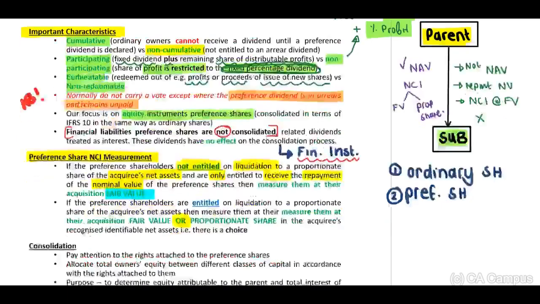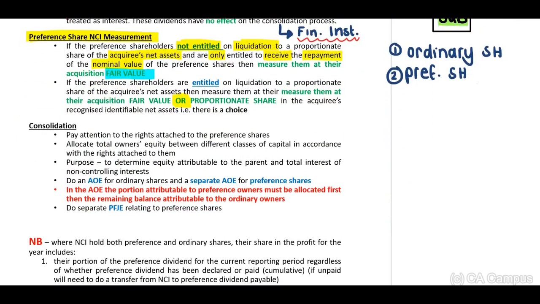Right, now consolidation, pay attention to the rights attached to your preference shares. It's important that you look at the rights and understand the characteristics. Allocate your total owner's equity between your different classes of capital in accordance with the rights. Now, my recommendation, if there is a question where you have preference shareholders, do an analysis of owner's equity for the ordinary shares and a separate AOE for your preference shares. Therefore, you will have two. You will have an analysis of owner's equity for your ordinary shares and for your preference shares.